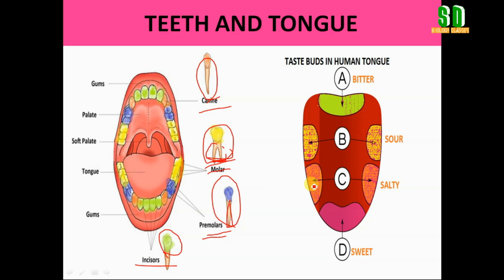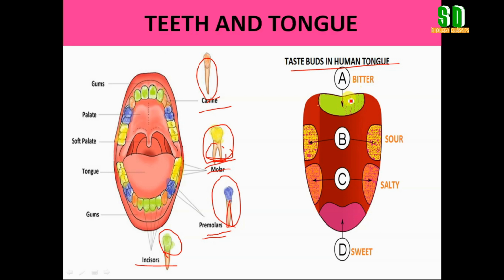Now we will talk about the second part of the buccal cavity, that is the tongue. The tongue is another important organ present in our mouth or buccal cavity. It is a muscular organ in our mouth. It has different taste buds to taste the food materials that we eat. This is one of the important functions of the tongue.